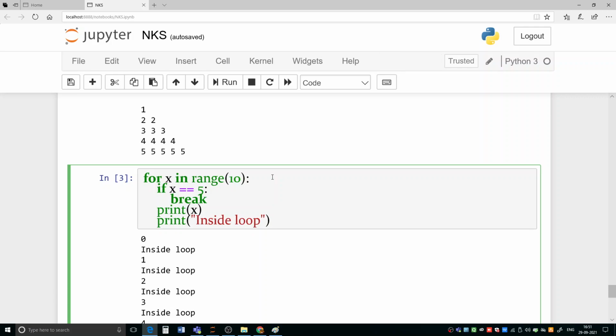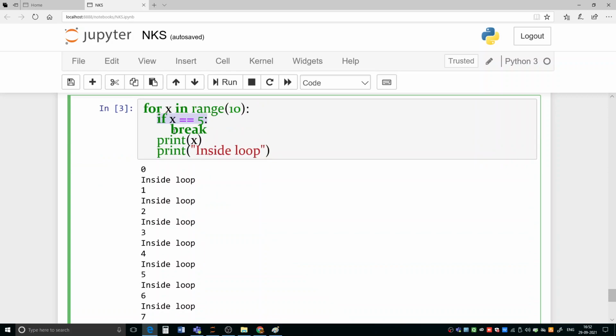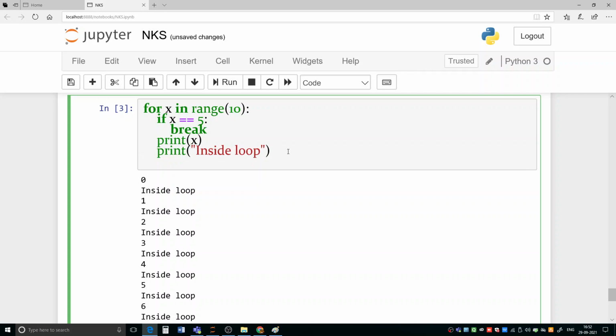Okay, so you see here I have given one condition, if x equal to 5 break, and after this break statement we are giving these things. And now suppose here I am giving print out of loop.